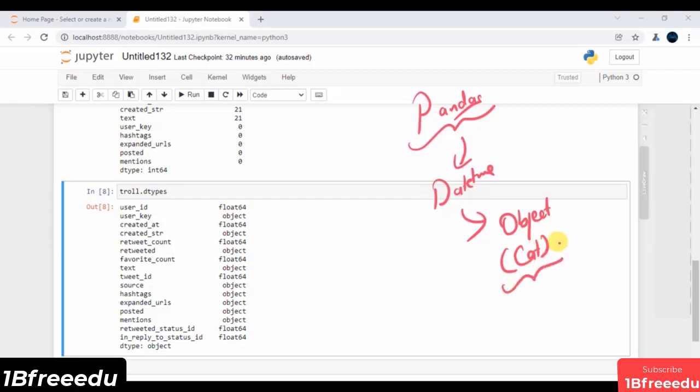If you want to get rid of this mess, there are typically 2 ways to handle this. The first way is, inside the read CSV function, you have a very important parameter, which is parse underscore dates. In this parameter, just pass that feature, imagine created underscore str. Let me show you one more thing.